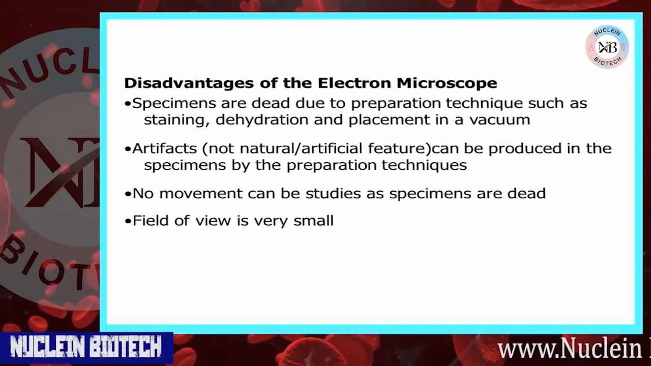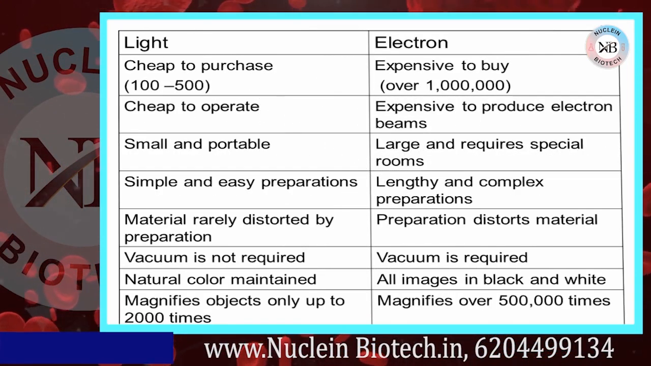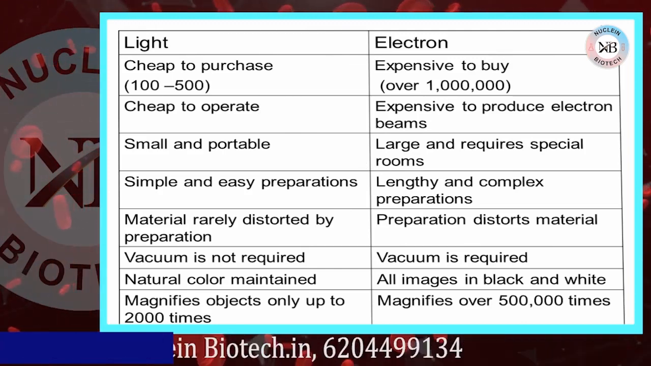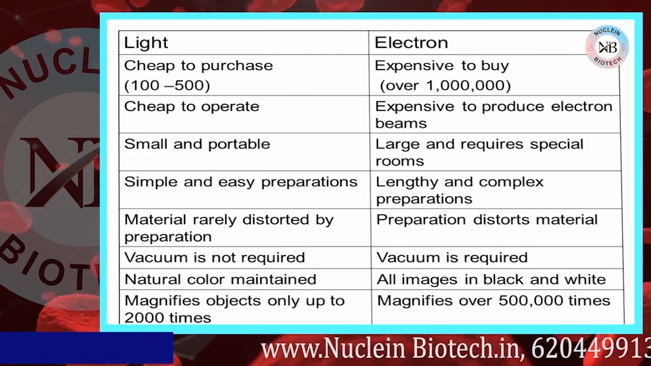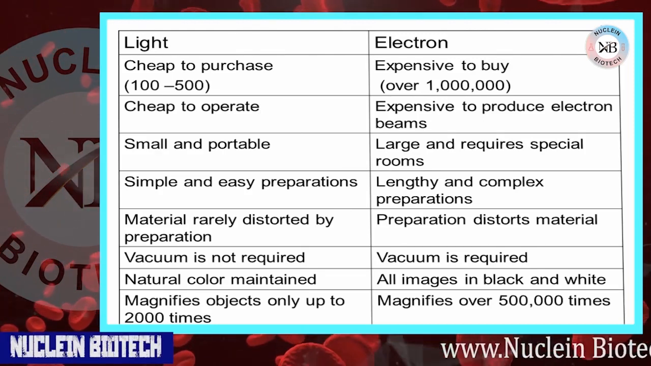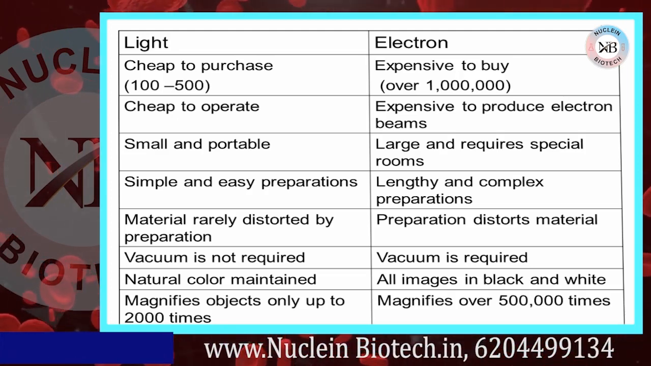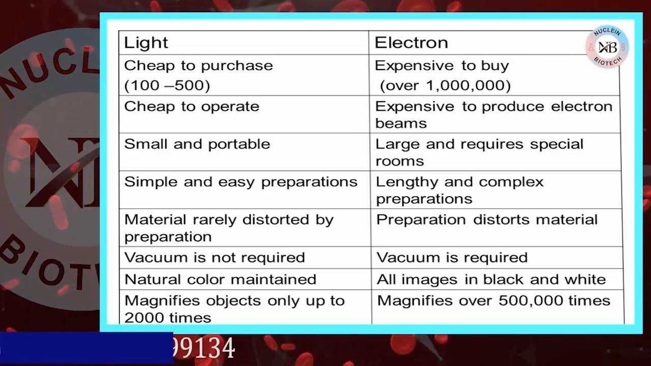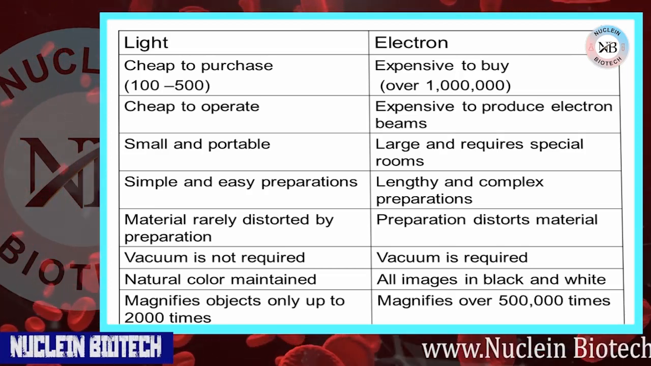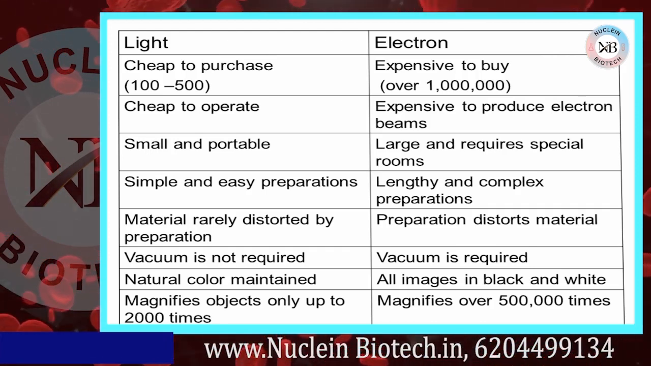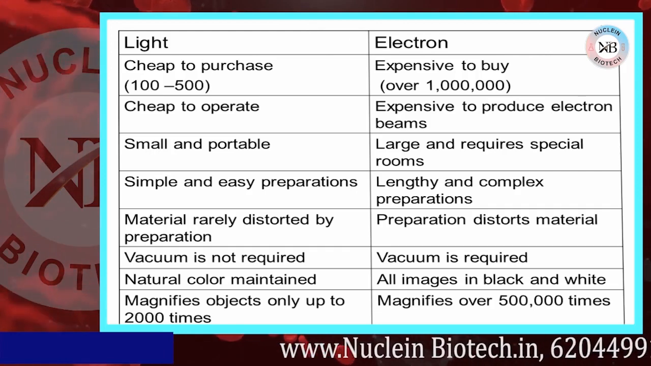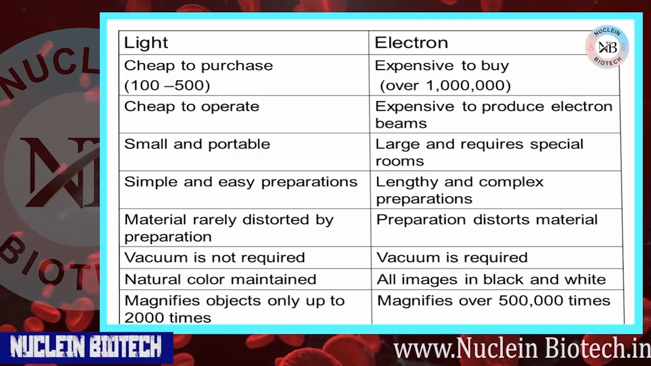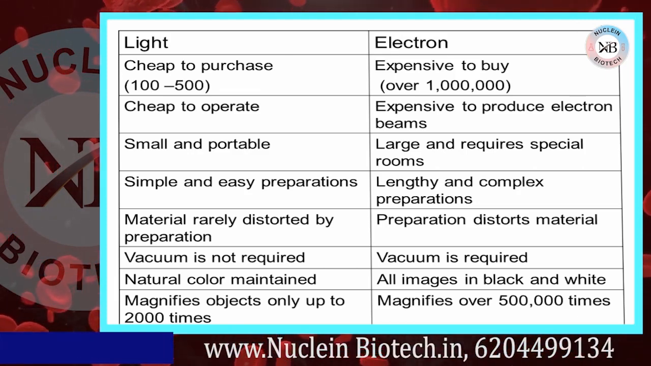In this slide, the difference between the light microscope and the electron microscope. The light microscope is cheap to purchase. On the other hand, the electron microscope is expensive to buy. Light microscope is cheap to operate, small and portable, simple and easy preparation, material rarely distorted by preparation. Vacuum is not required in the light microscope, whereas vacuum is required in the electron microscope. Natural color is maintained, while all images are in black and white in the electron microscope.